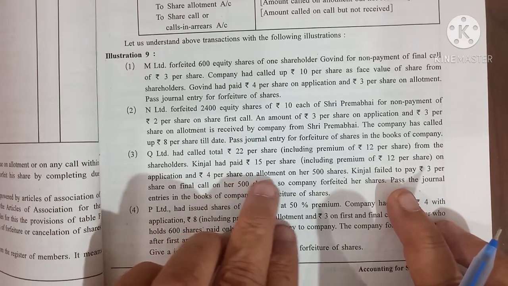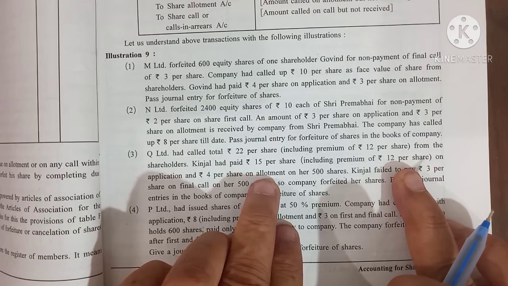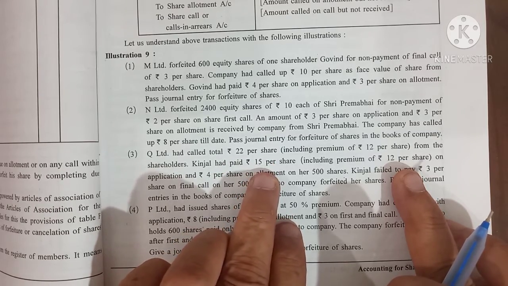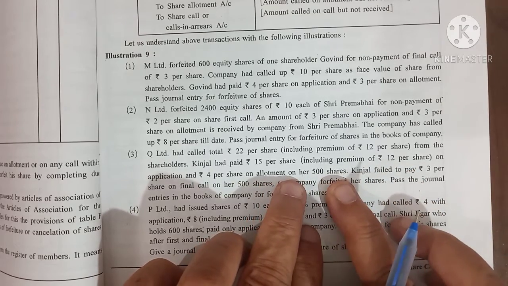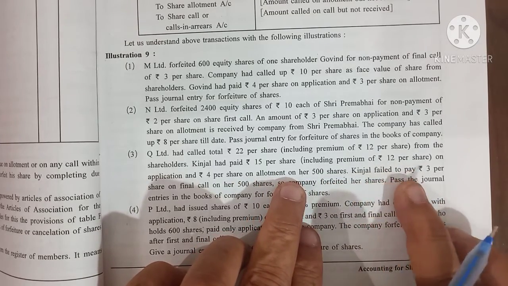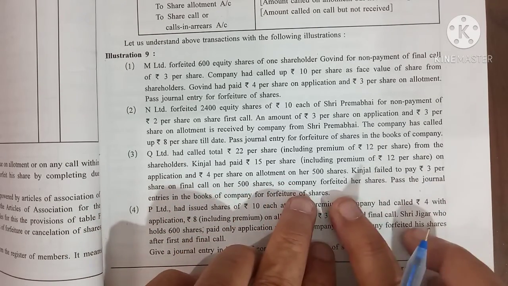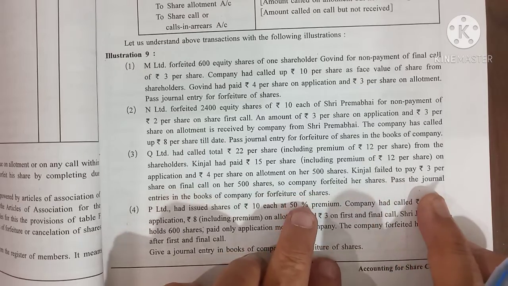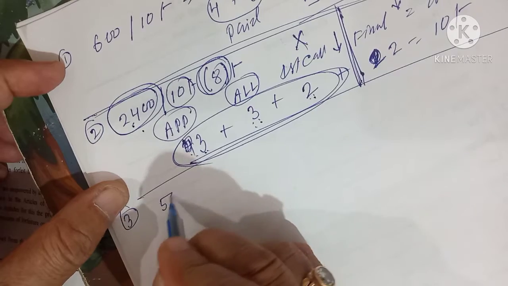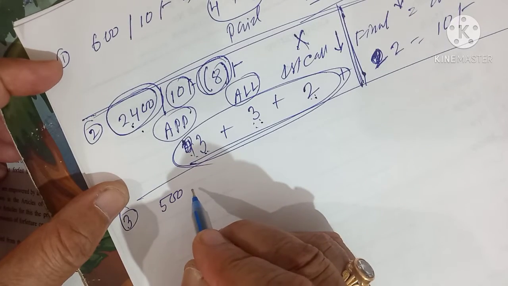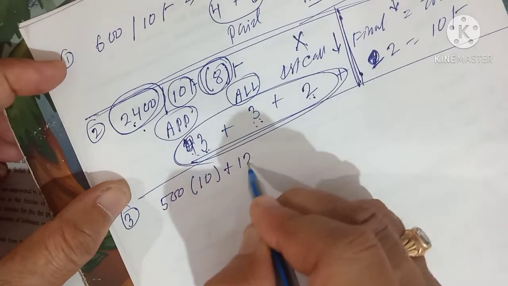And rupees 4 per share on allotment. So what is given here? Kinjal paid application of 15 rupees and allotment of rupees 4 on 500 shares, and Kinjal failed to pay rupees 3 per share on the final call of 500 shares. So the company forfeited her shares. Pass the necessary journal entry in the books of the company for the forfeiture. See, the question is there. How many shares is the company going to cancel? 500 shares of Kinjal. What is the face value? 10 rupees plus premium 12 rupees.